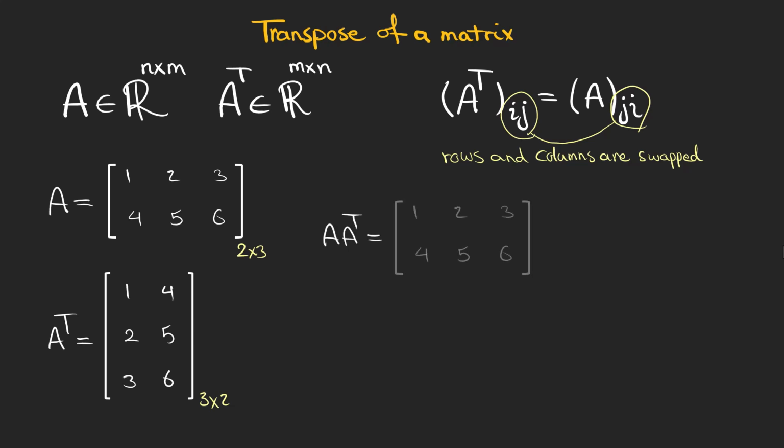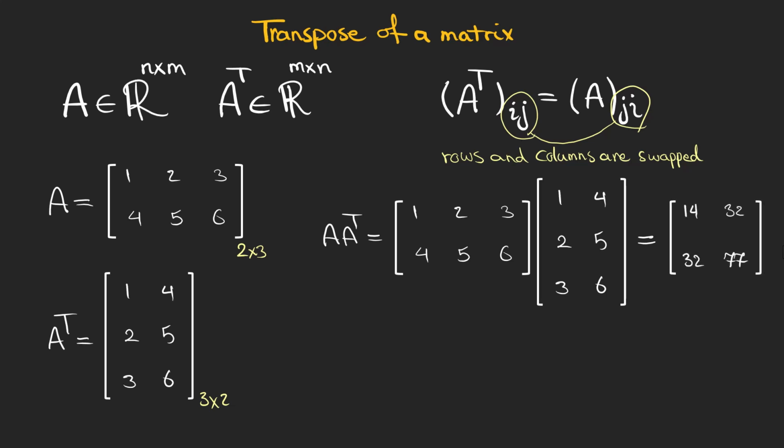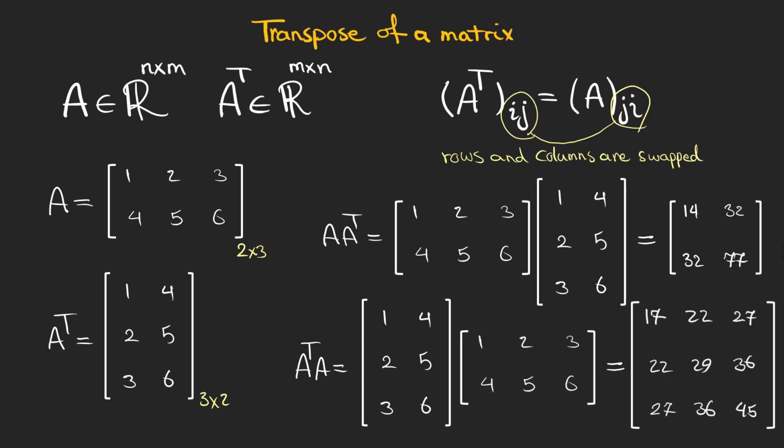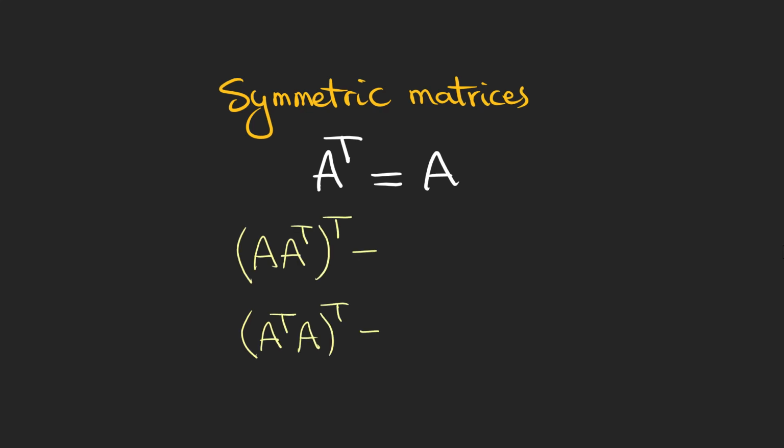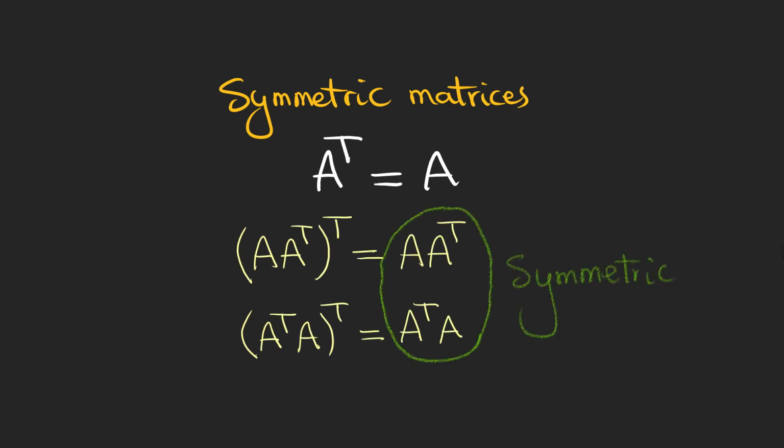If we multiply A and A transpose, we will get a 2 by 2 matrix. But if we use the transpose on the left, we get a 3 by 3 matrix. These elements in these two square matrices are on the main diagonal. If we want to change the rows and columns of these matrices, or in other words, if we find the transpose of these two matrices, we would get the same matrix. These kinds of matrices are called symmetric matrices. The transpose is the same as the original matrix. More interestingly, you saw that the product of a matrix with its transpose is a symmetric matrix. Pay attention that symmetric matrices are square matrices.